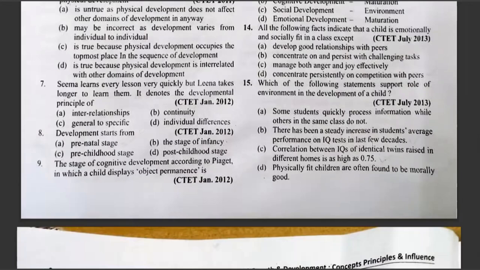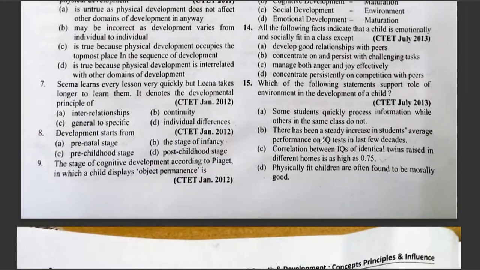Question number 15. Which of the following statements support the role of environment in the development of a child? Option A, some students quickly process information while others in the same class do not. Option B, there has been a steady increase in students' average performance on IQ tests in last few years.